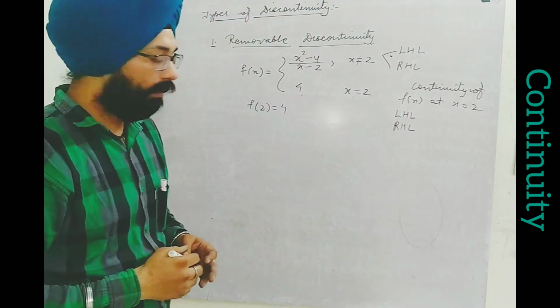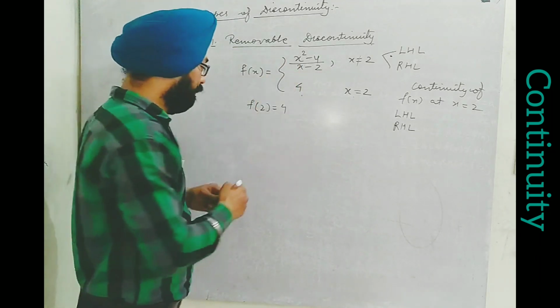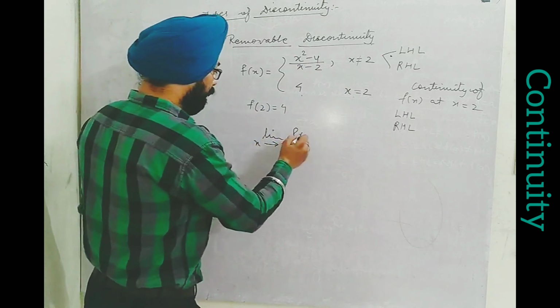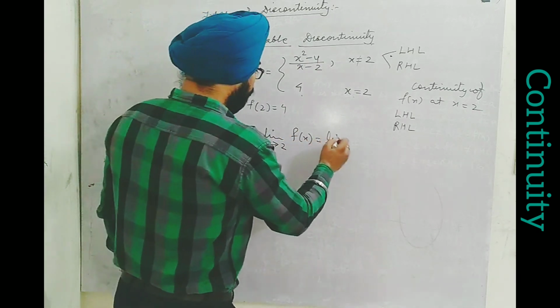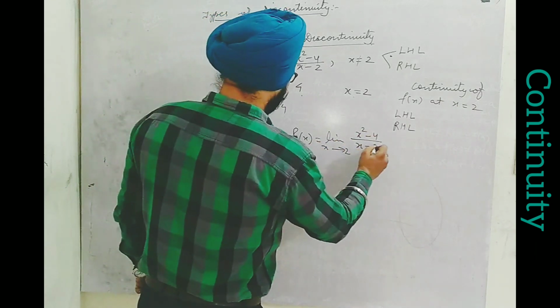What can we do? Here, limit x tends to 2 of f(x) will be limit x tends to 2 of x square minus 4 upon x minus 2.